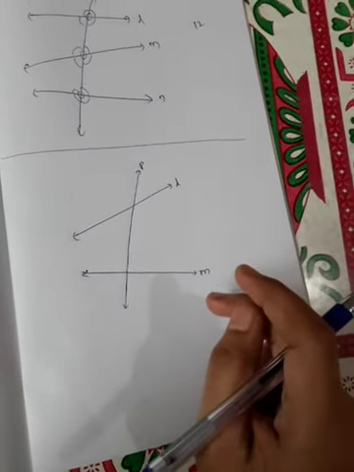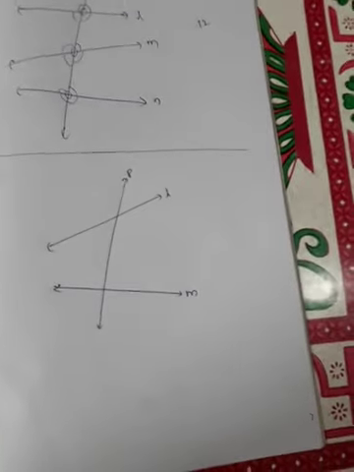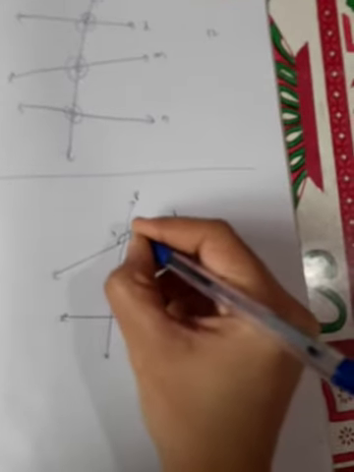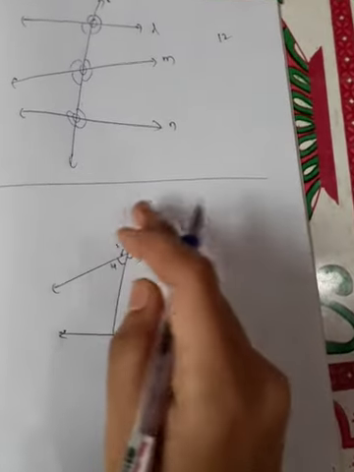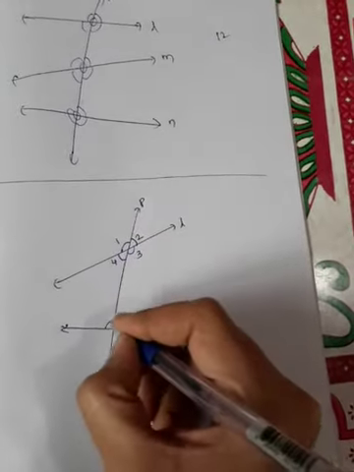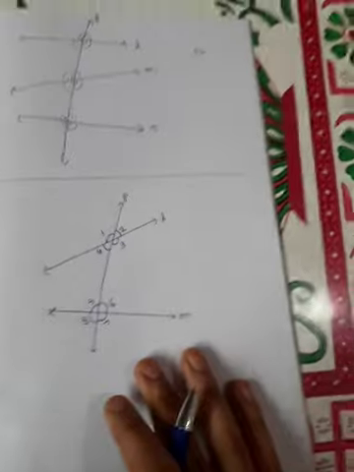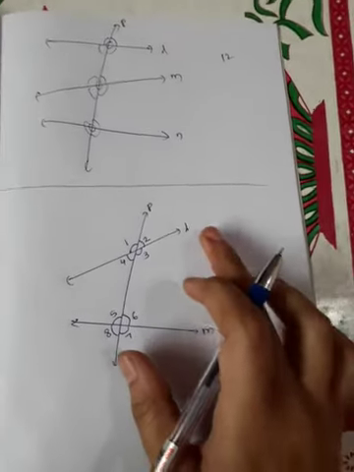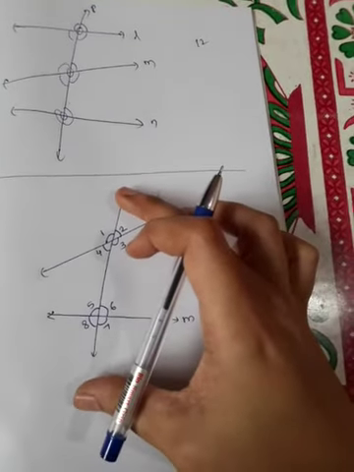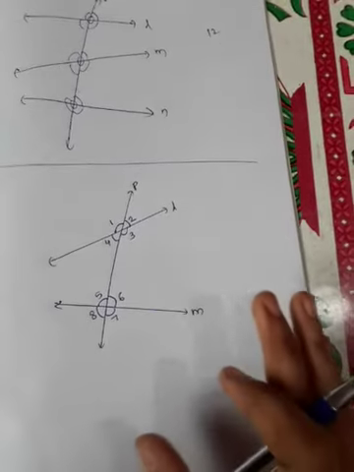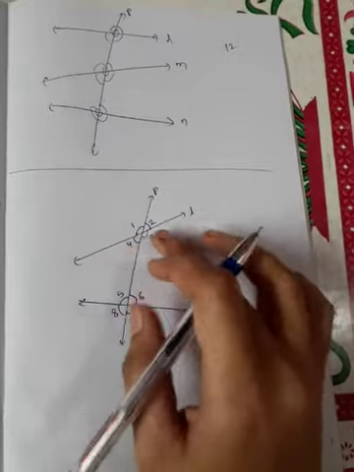Now give names to the angles: 1, 2, 3, 4, 5, 6, 7, 8. Assume we have taken line L and line M. P is a transversal of these two lines, and we know a transversal forms 8 angles. So let us quickly analyze the types of angles.